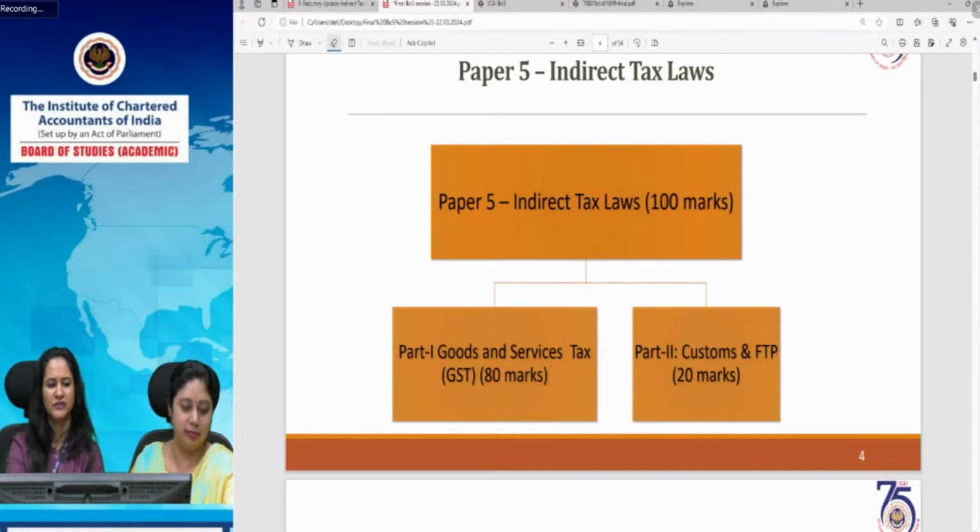The new change you will notice in the May 2024 examination onwards is that the weightage of Part 1, GST, Goods and Services Tax, has been increased to 80 marks as compared to the earlier examination pattern, and the weightage of Customs has slightly been reduced.